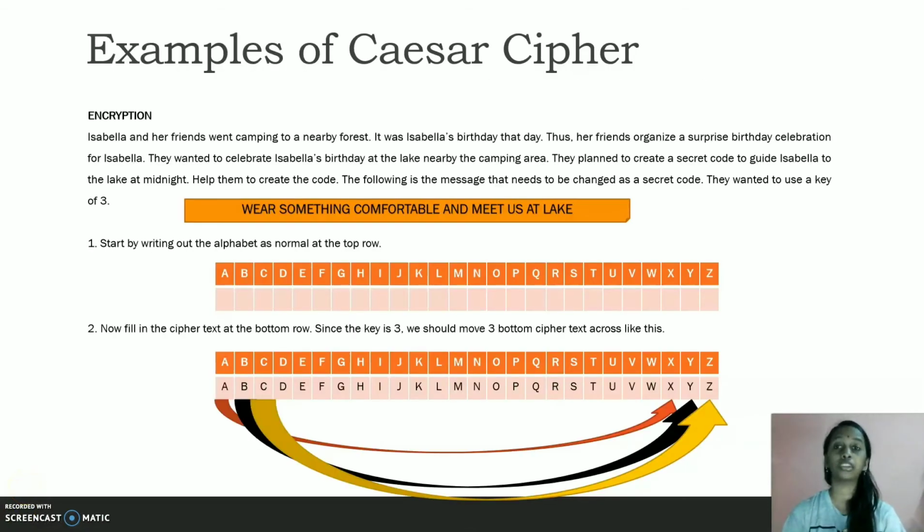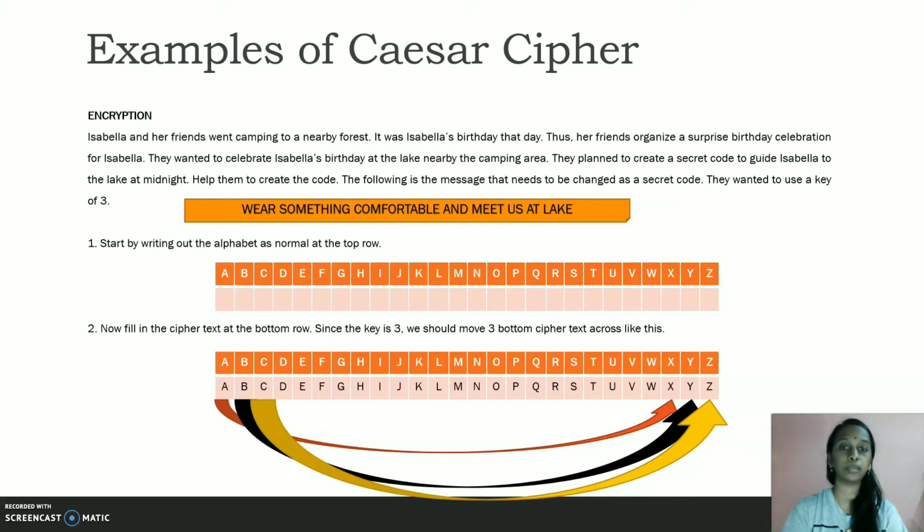Now I'm going to present examples of the cipher. I start with the encryption. Isabella and her friends went camping to a nearby forest. It was Isabella's birthday that day, thus her friends organized a surprise birthday celebration for Isabella. They wanted to celebrate at the lake nearby the camping area. They planned to create a secret code to guide Isabella to the lake at midnight.